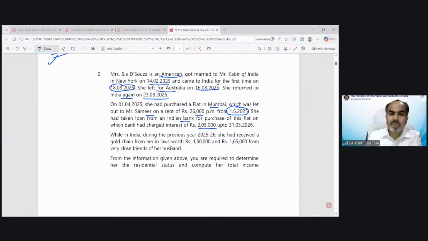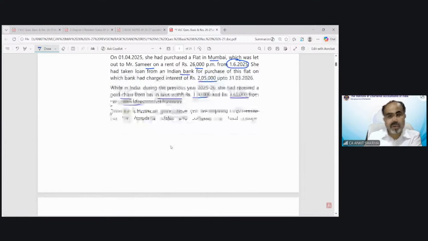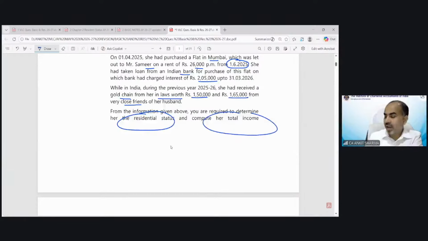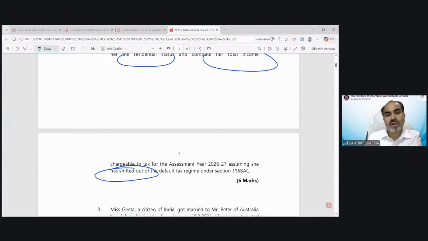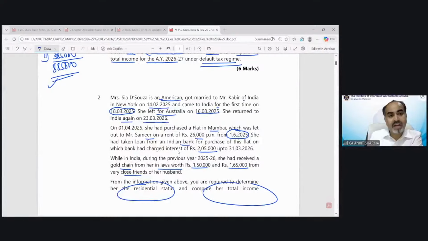While in India, during the previous year, she had received a gold chain from her in-laws worth rupees 150 and 165 from a very close friend of her husband. So we have to find out the residential status and her income also, assuming that she shifted out of the default tax regime. So under normal, that means optional tax regime. We have to calculate the income, and before that we have to find out the residential status.